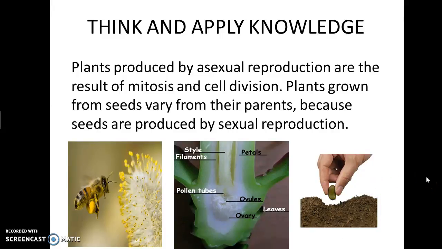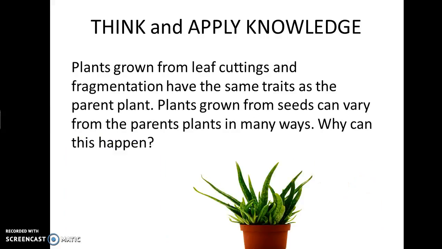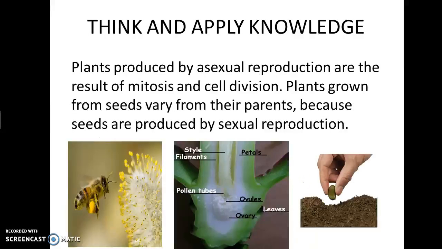So plants produced by asexual reproduction are the result of mitosis, whereas plants grown from seeds are different from their parents because they are sexual reproduction. So if we go back to our question, how come if plants are grown from asexual reproduction, they're exactly like their parent, whereas if plants are grown from seeds, they're different from their parent?